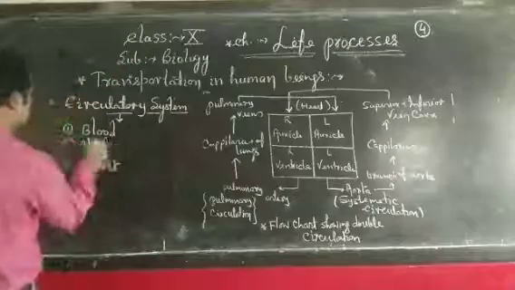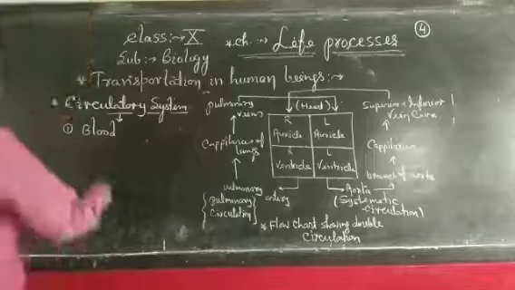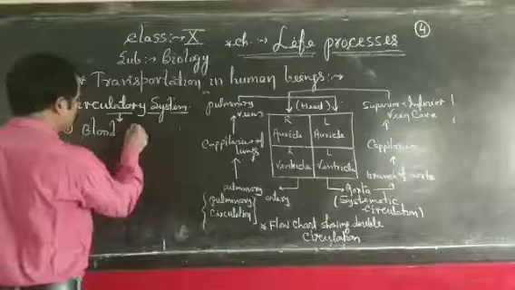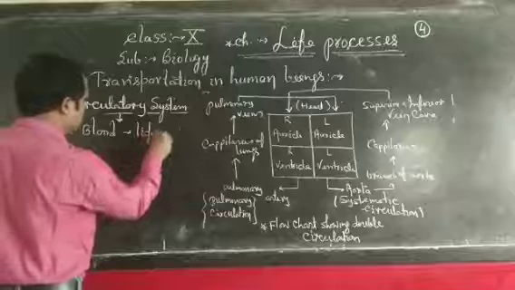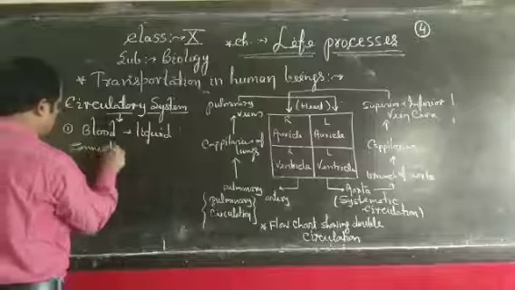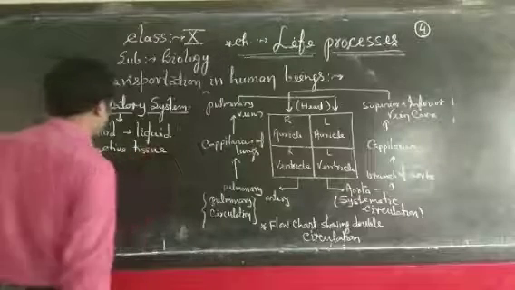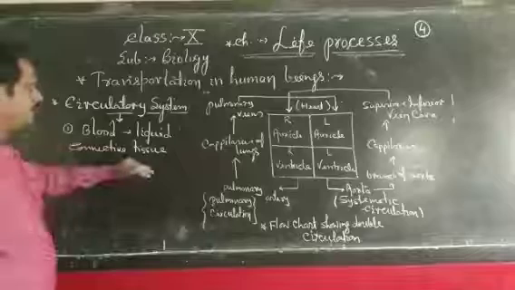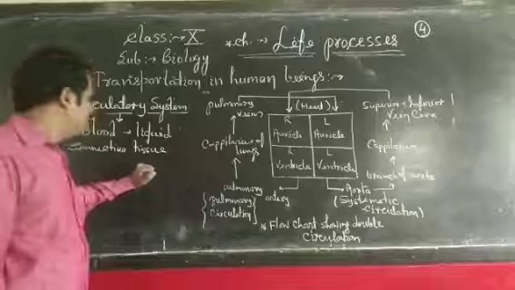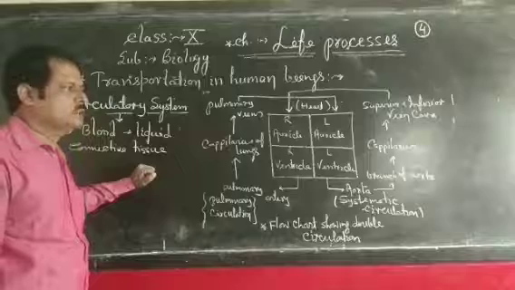At first, we are going to study blood. What is blood? Blood is called a living connective tissue. Blood is a liquid connective tissue, and it plays an important role in transporting substances.